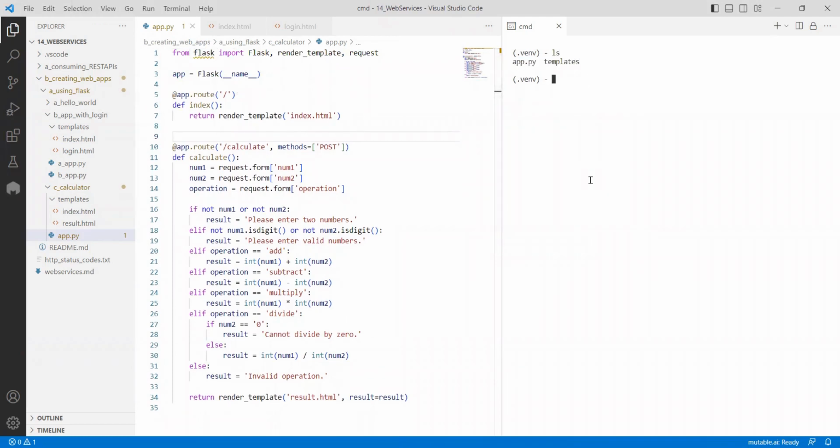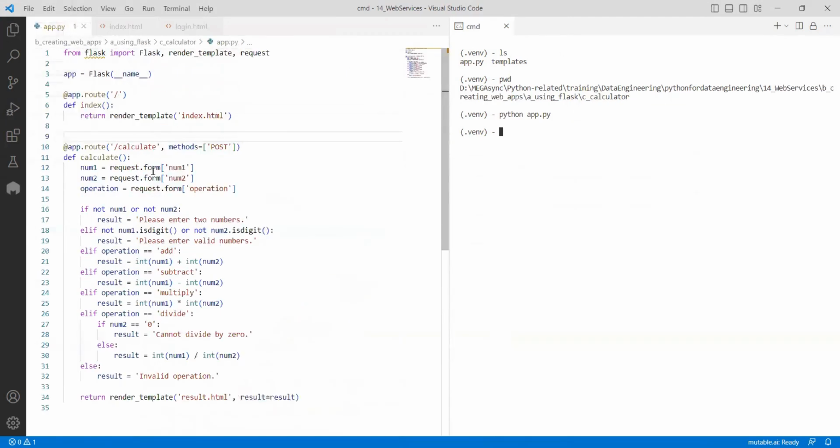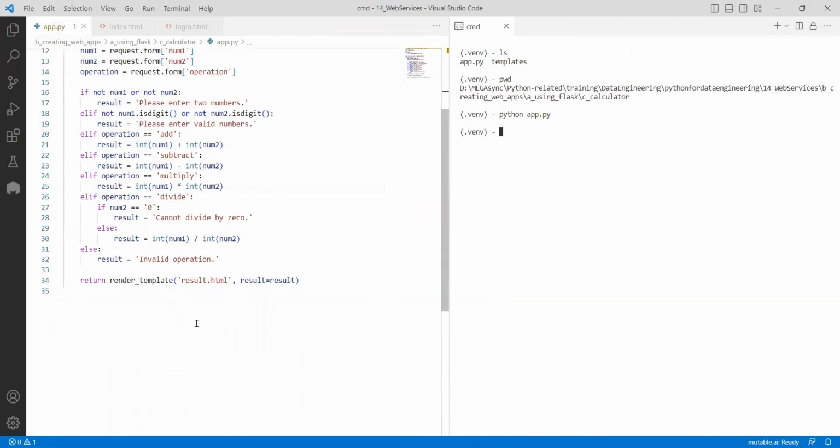If I go to the landing page, hope I am in the current directory. Yes, calculator, python app.py. It is executing, but nothing is happening. This kind of error came multiple times for me. The reason being you created everything, but did you start the application? We didn't start it, right?